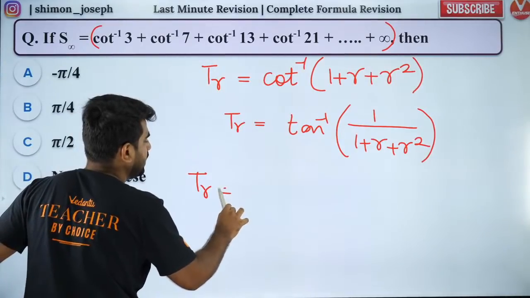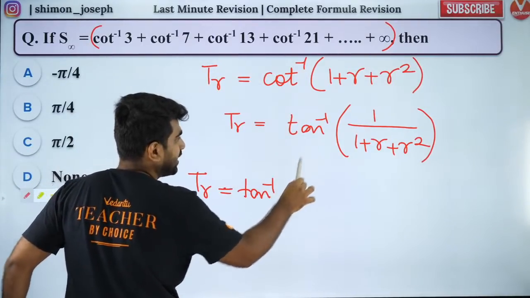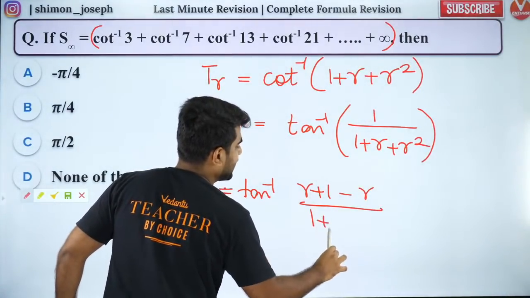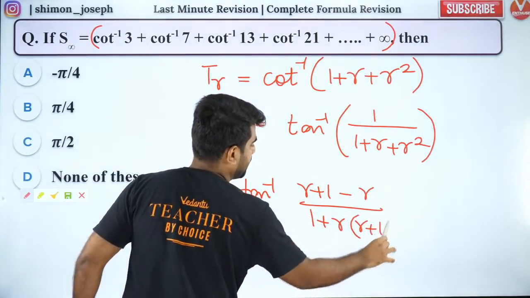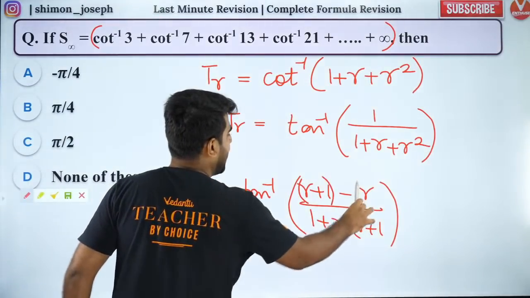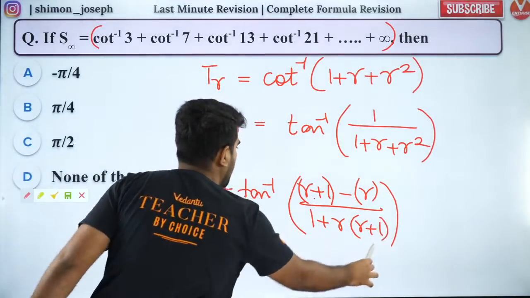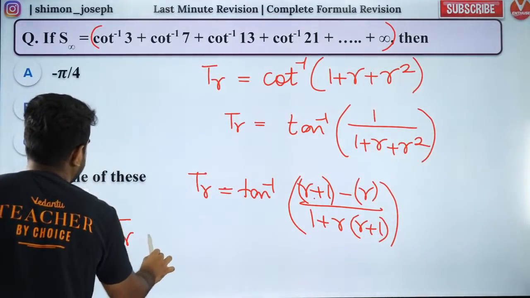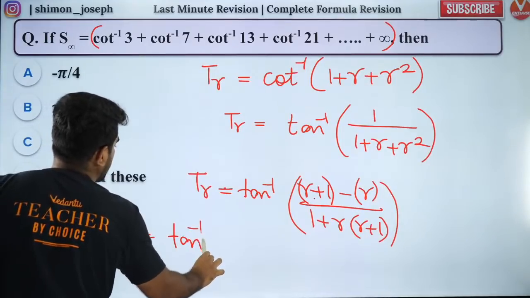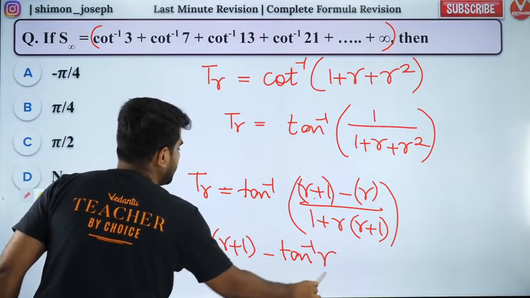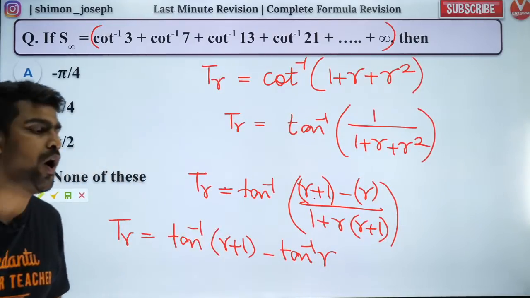We will write it as tan inverse of, I can write the numerator as r plus 1 minus r divided by, I can write the denominator as r into r plus 1. So I can write it as tan inverse of a minus b by 1 plus ab. So what is that formula? It will become TR is equal to tan inverse of r plus 1 minus tan inverse of r. So that is your TR. After that, I'm sure you guys know how to solve it.